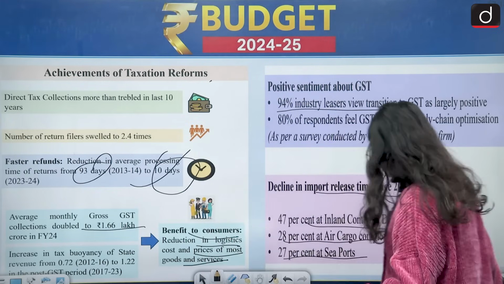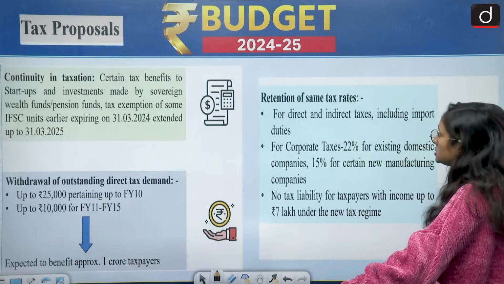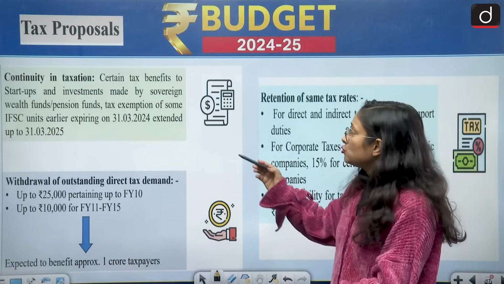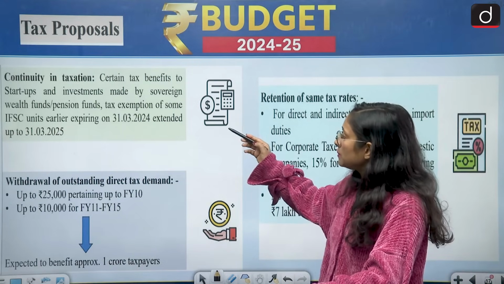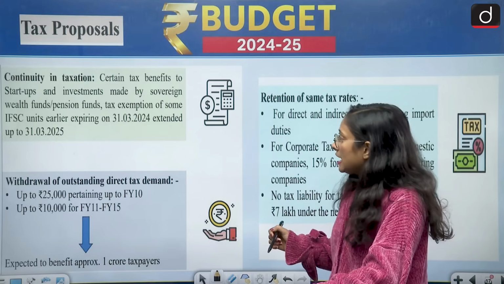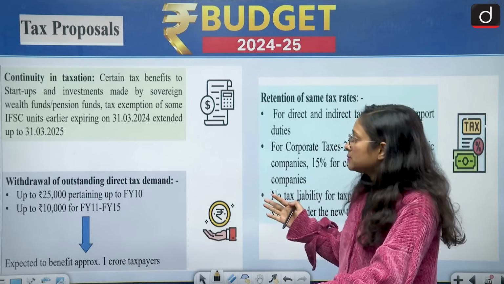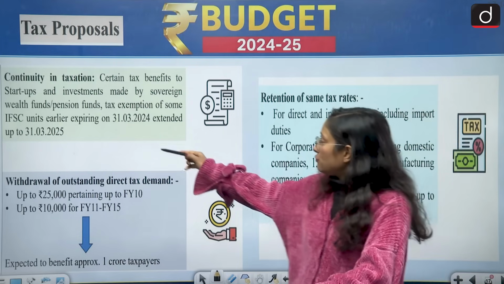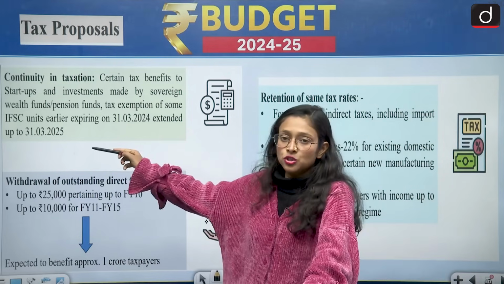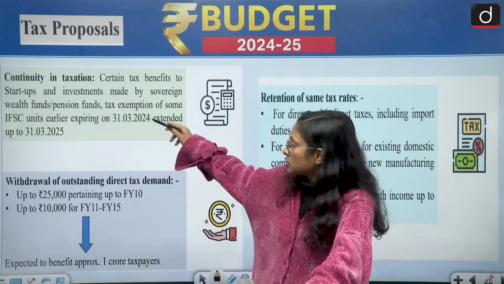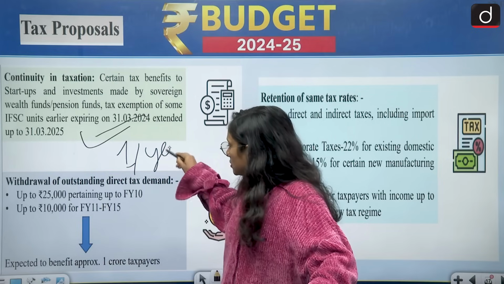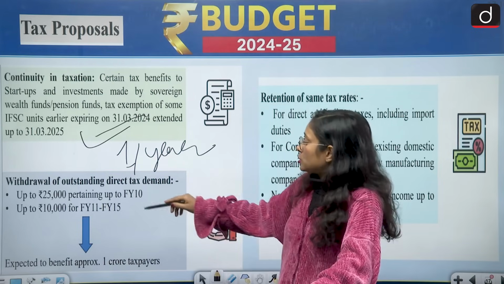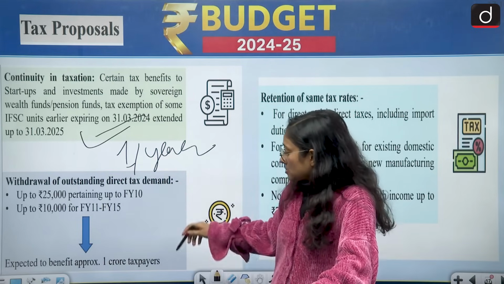Moving to the next one, which is continuity in taxation. Certain tax benefits to startups and investments made by sovereign wealth funds, and the expiring date has been extended from 31/3/2024 to 31/3/2025. So it has been extended by 1 year. And then withdrawal of outstanding direct tax demands.